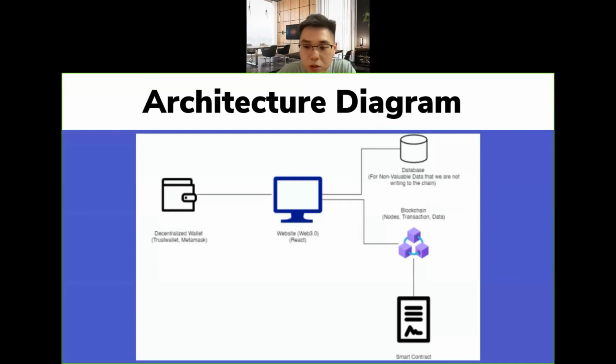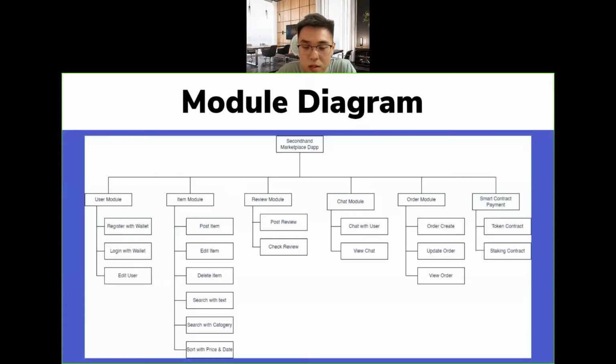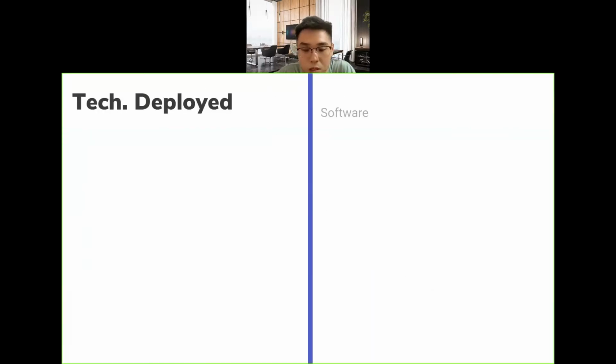The blockchain that I use here is Binance Smart Chain, because it has a low gas fee, which is the transaction fee in blockchain terms. They call it gas fee. So I have a few modules: the user module, item module, review module, chat module, order module, and smart contract payment module here. But I only go through a few because of the limitation of time.